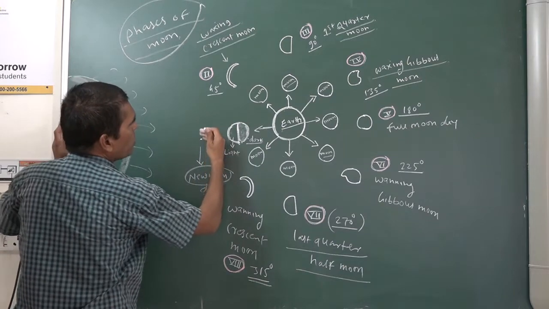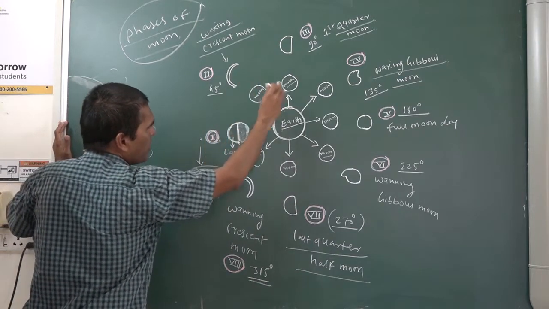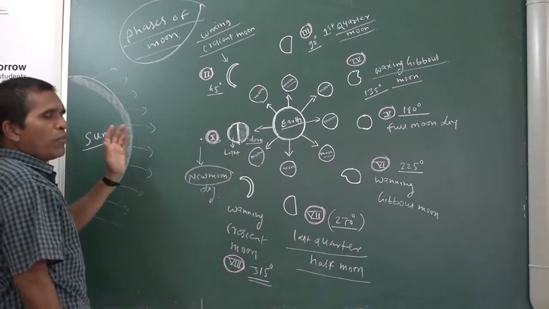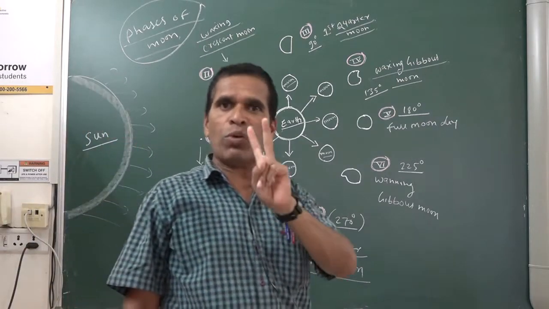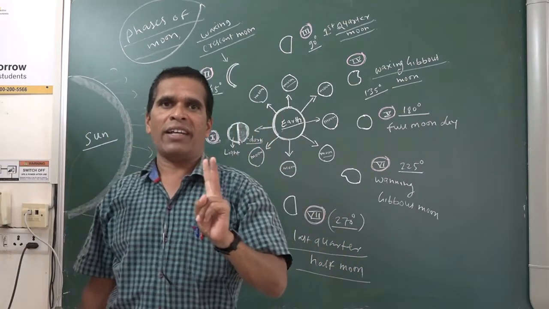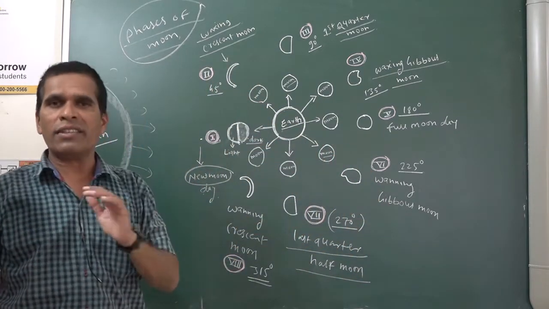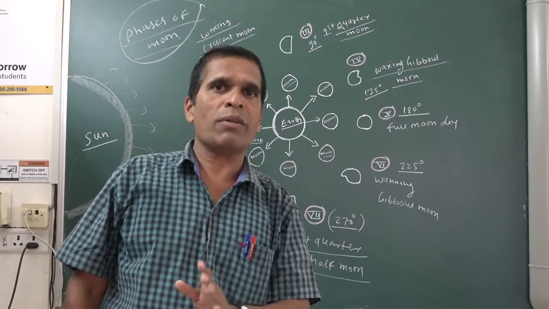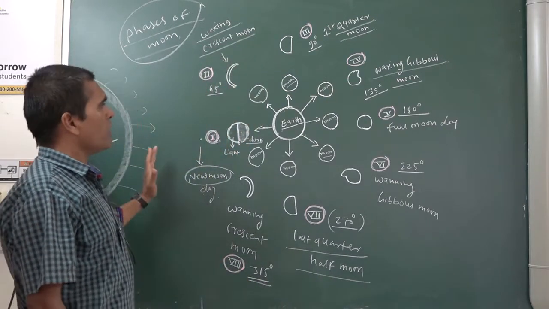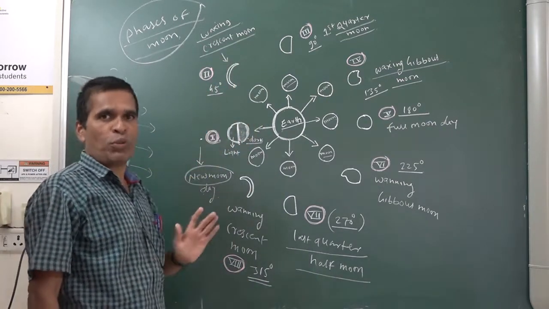After that, the moon is going upside, revolving anti-clockwise. See the phases of the moon. There are two sets of phases of the moon in the world. In the northern hemisphere we see different phases, and in the southern hemisphere we see different phases of the moon. This is the northern hemisphere moon phases I am showing you.